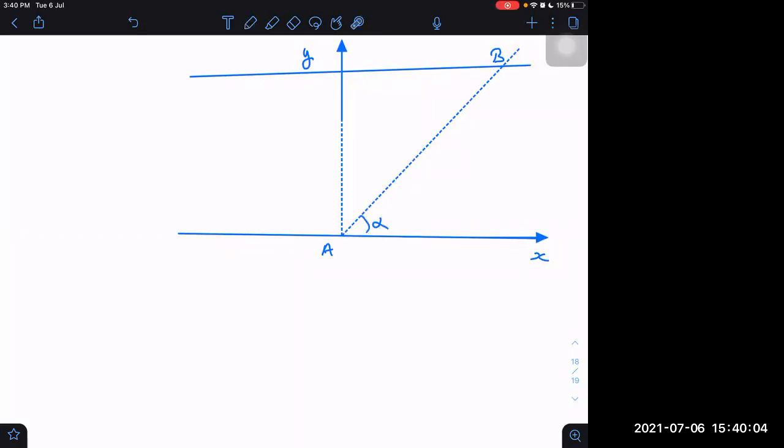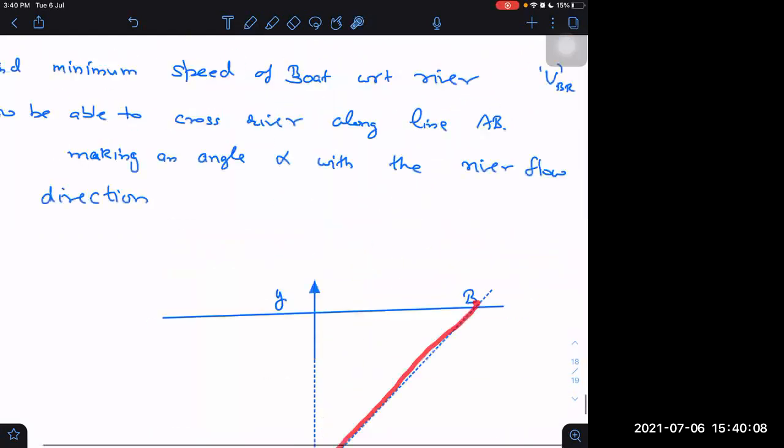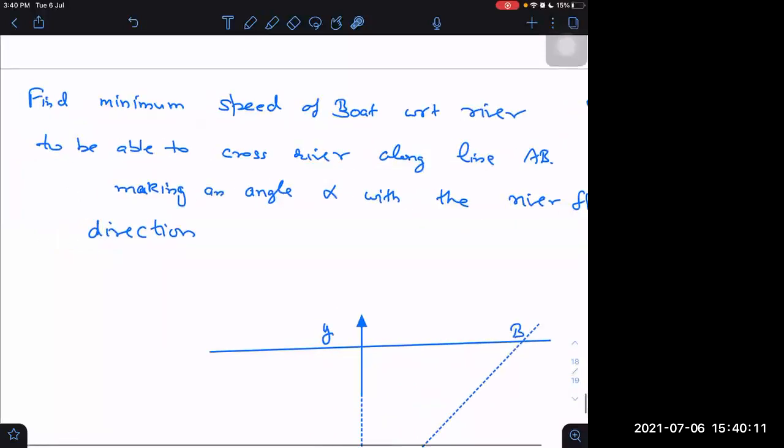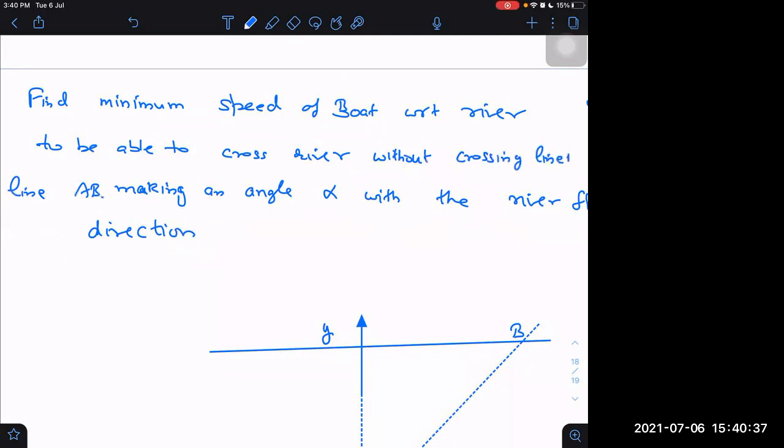With what minimum speed can we row the boat so that we are able to move, not along, but without crossing line AB?